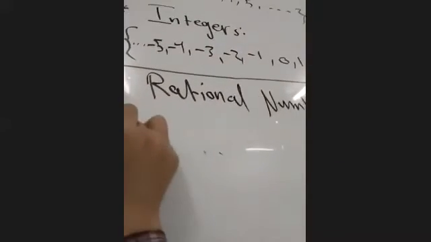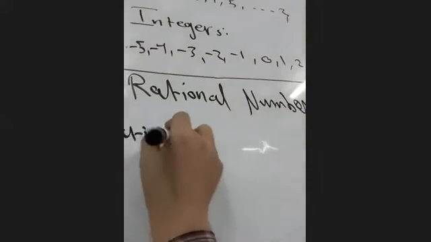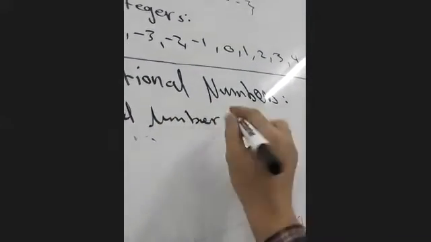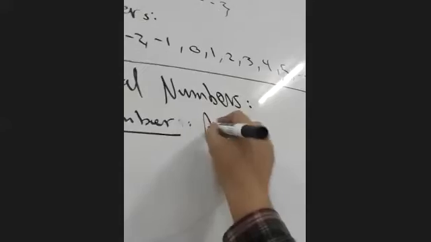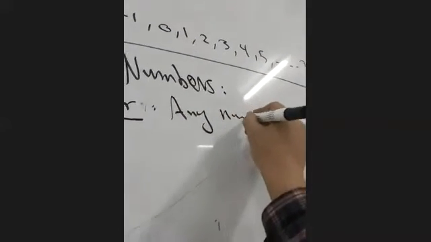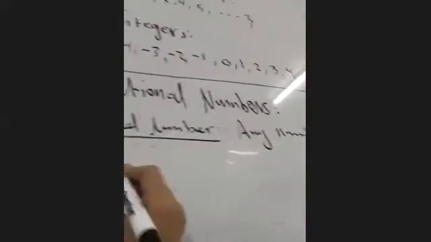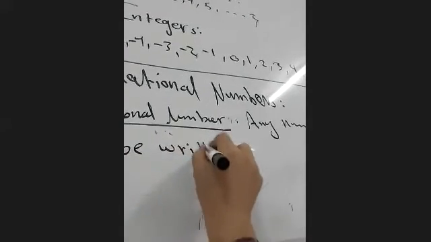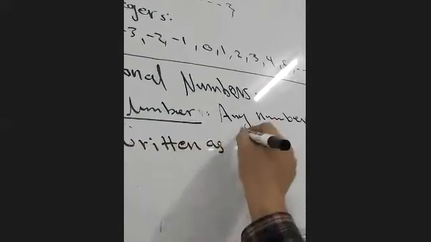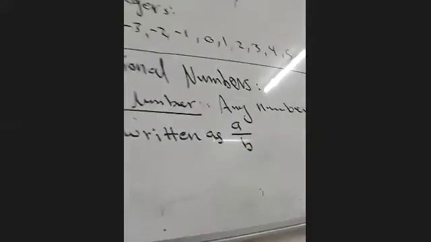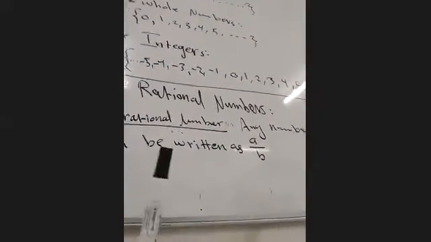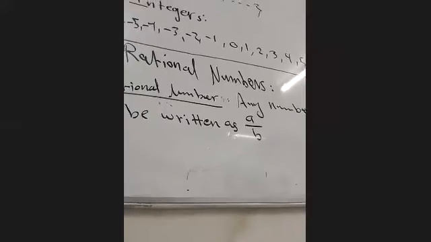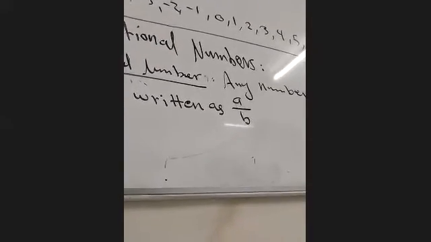A rational number, guys, is any number that can be written as A over B, like a fraction.